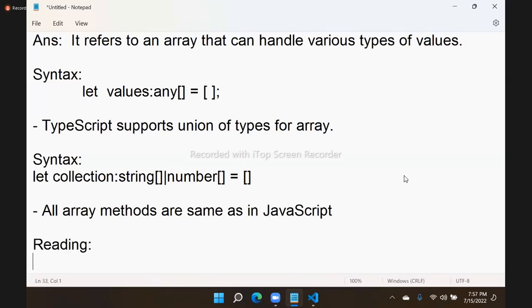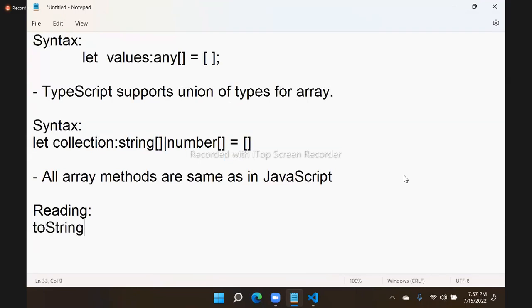Usually for reading, we have the array methods like toString, join, slice. For reading we also have find method and filter method. These are all used for reading values from an array.